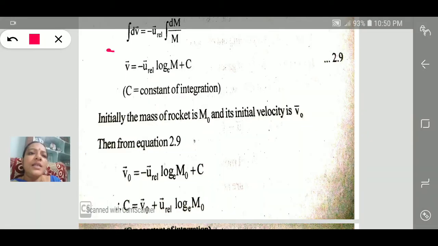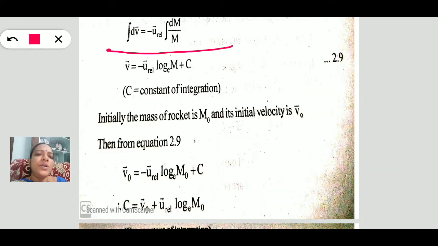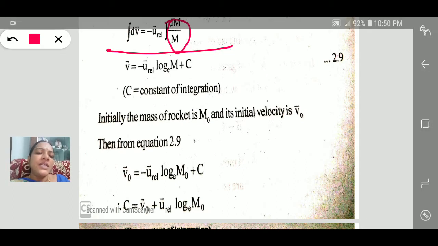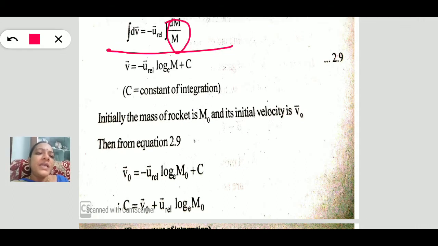Again, integration of dv is equal to minus u, the relative velocity, times integration of dm by m. Integrating this, the integral of dv is nothing but v, minus u relative velocity times the integral of dm by m, which is log e m, plus a constant, the integration constant.